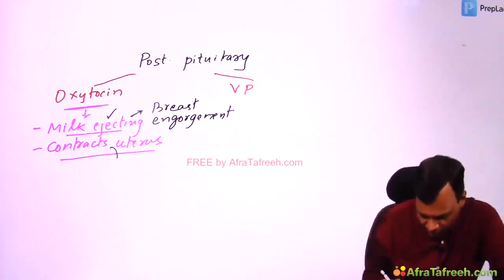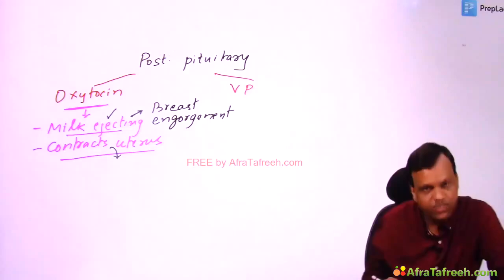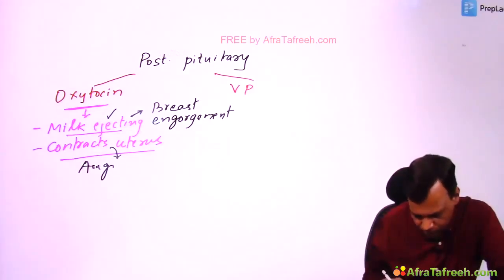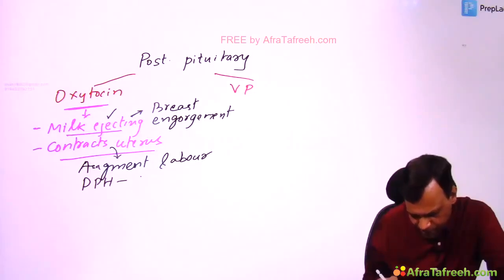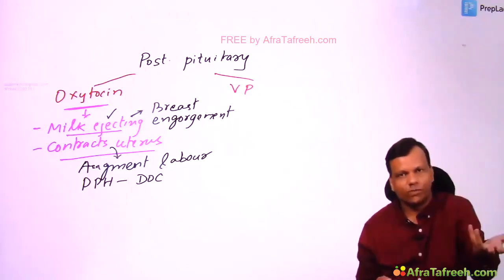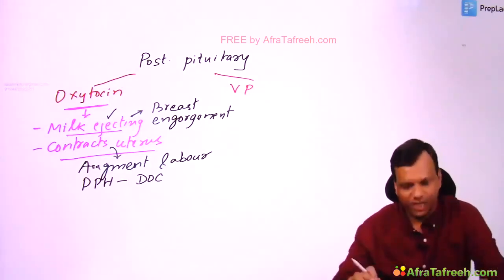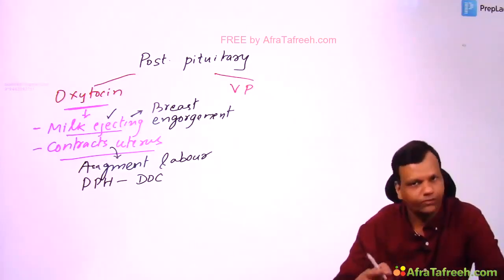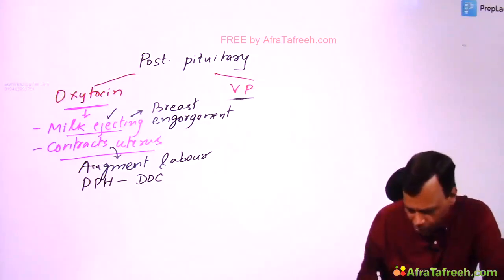When the milk has been secreted in the breast but cannot be expressed, oxytocin is a drug of choice. Then it contracts the uterus, and contraction of uterus is required for augmentation of labor. It is used to augment labor, drug of choice. And second, for postpartum hemorrhage, it is drug of choice. We know we want to contract the uterus so that bleeding stops. So postpartum hemorrhage, augmentation of labor, breast engorgement, drug of choice is oxytocin. Okay.